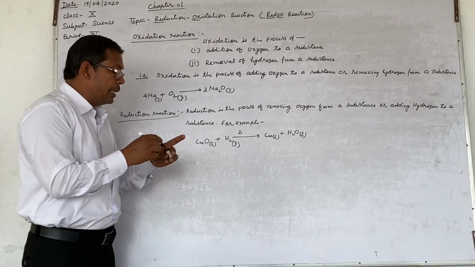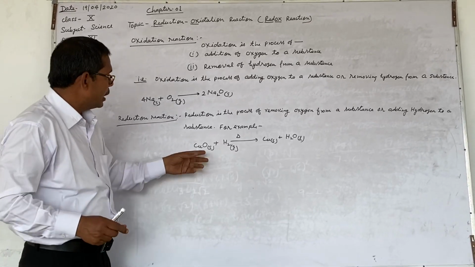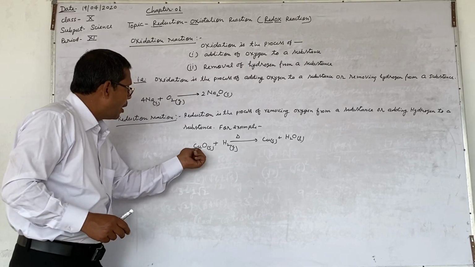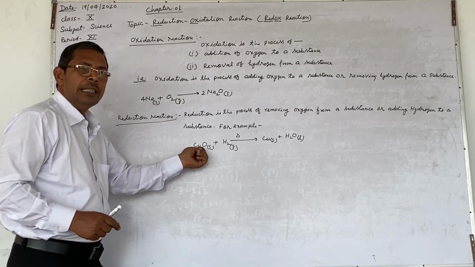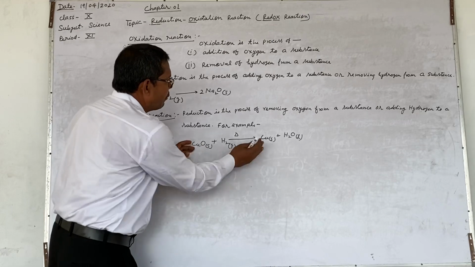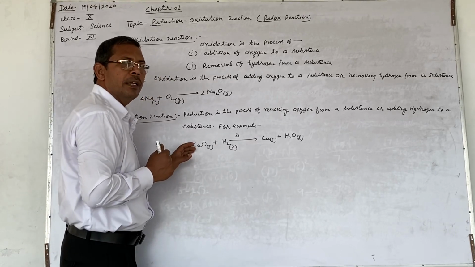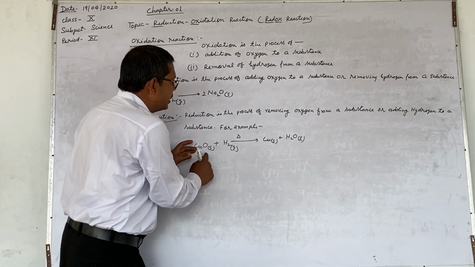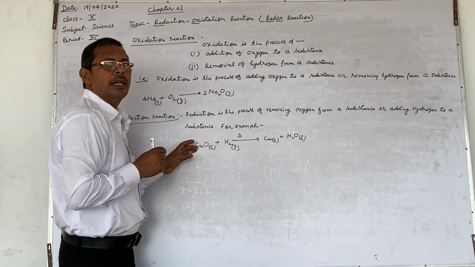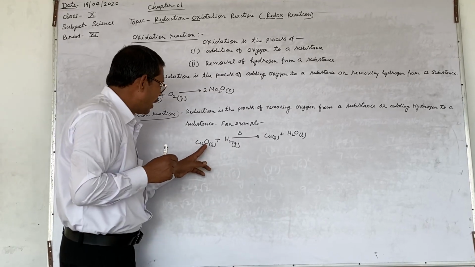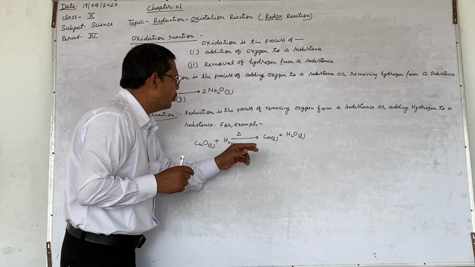Here you see in this reaction, oxygen is removed from copper oxide. There is the removal of oxygen from copper oxide. So this reaction is called a reduction reaction. There is the reduction of CuO to Cu.